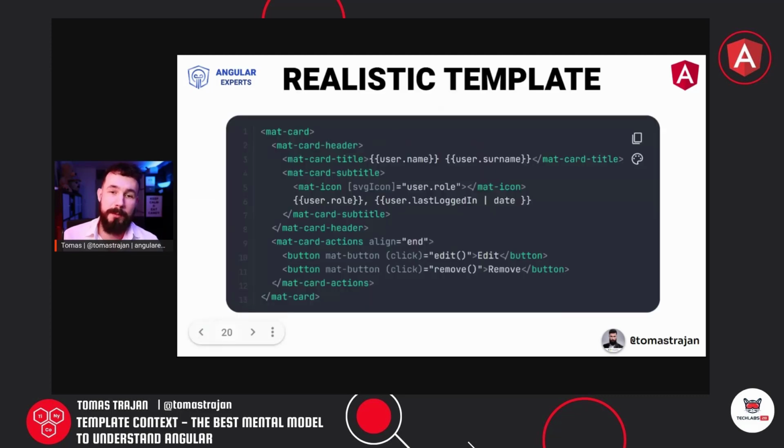But what about if we have something more complicated like this? In this template, we see we are using some kind of strange HTML tags which are not native to the browser, like material card header, material icon, right? So what are those?